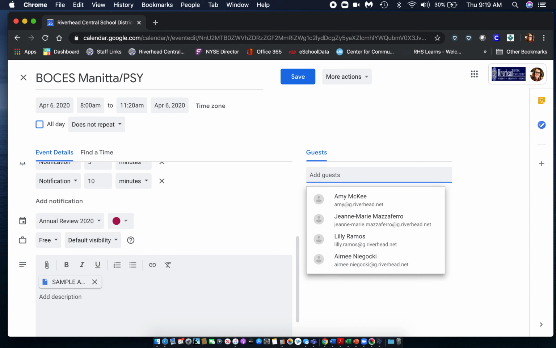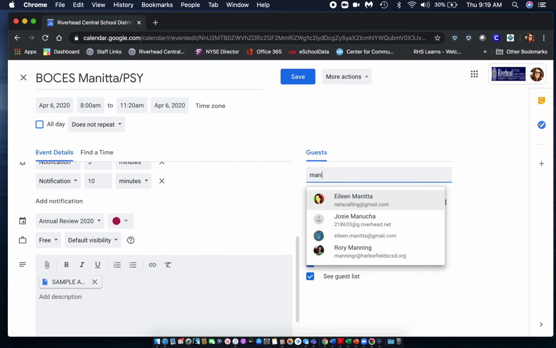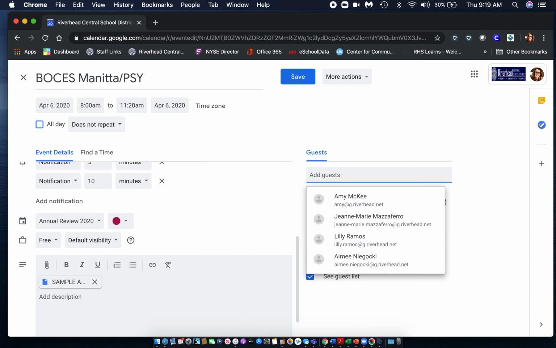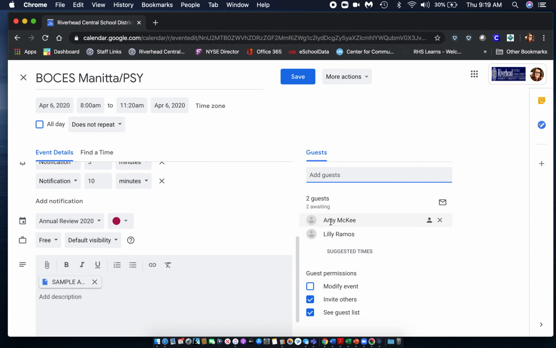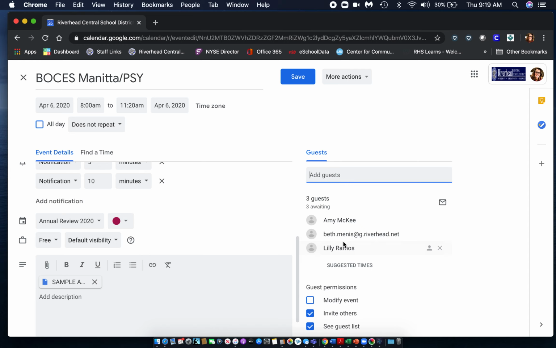Now, the final thing I have to do is invite the four main members. So it's Mineta. I'm going to put myself. Well, since I'm creating it, it's not going to find me. But if it was Amy who was the chair, it would be Amy, and then a general ed teacher, let's say Beth Menace, and then a special ed teacher who's presenting, I don't know.